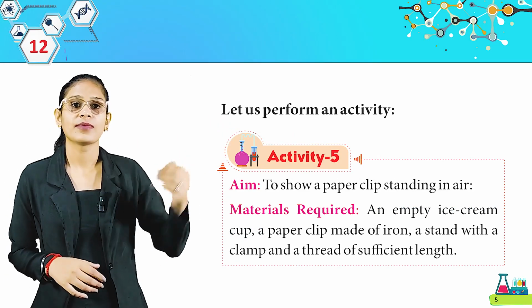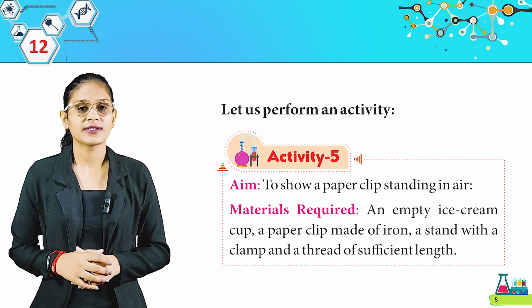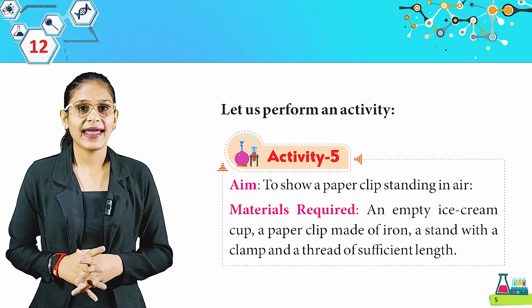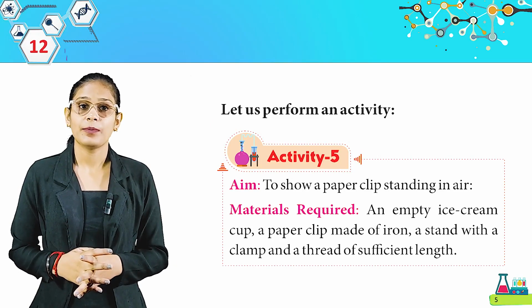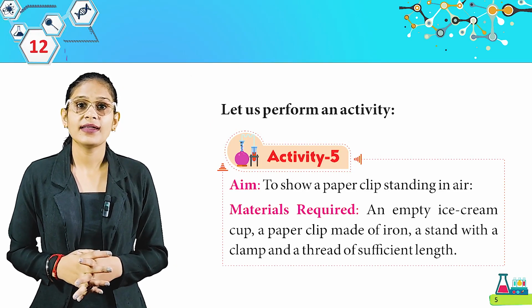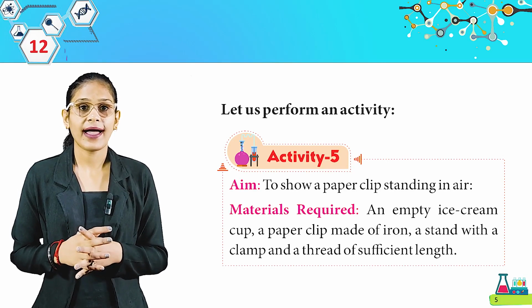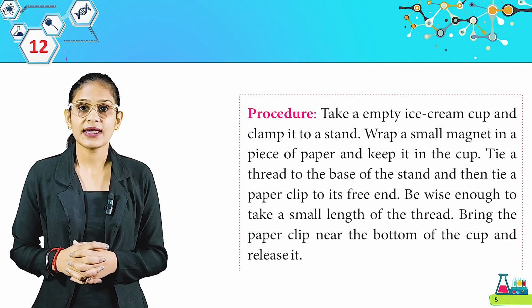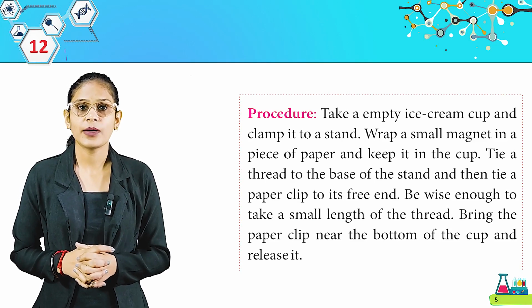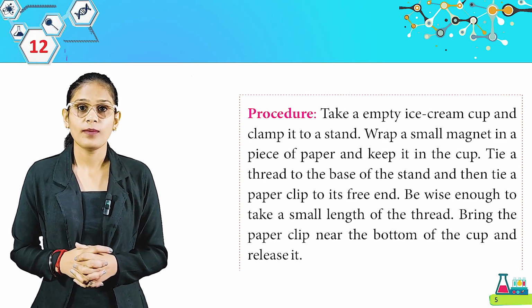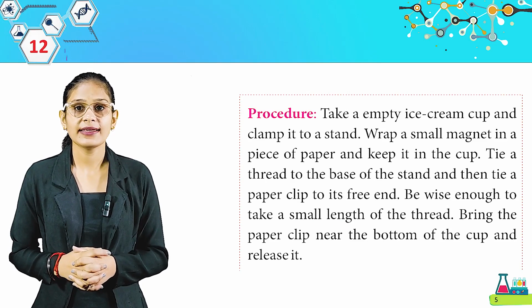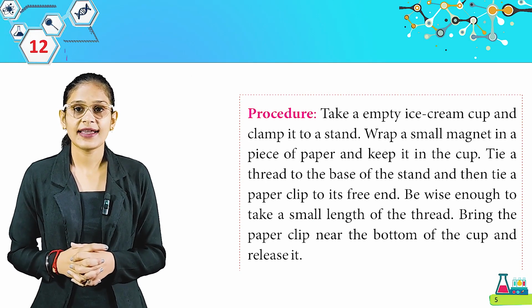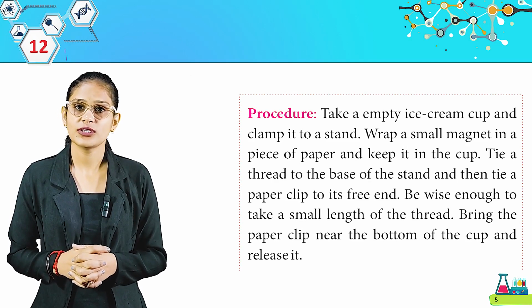Activity 5. Aim: to show a paper clip standing in air. Materials required: an empty ice cream cup, a paper clip made of iron, a stand with a clamp and a thread of sufficient length. Procedure: take an empty ice cream cup and clamp it to a stand. Wrap a small magnet in a piece of paper and keep it in the cup. Tie a thread to the base of the stand and then tie a paper clip to its free end.